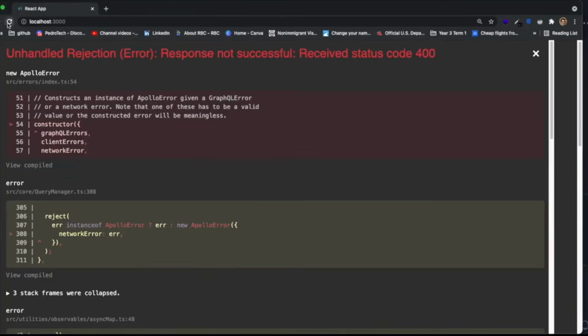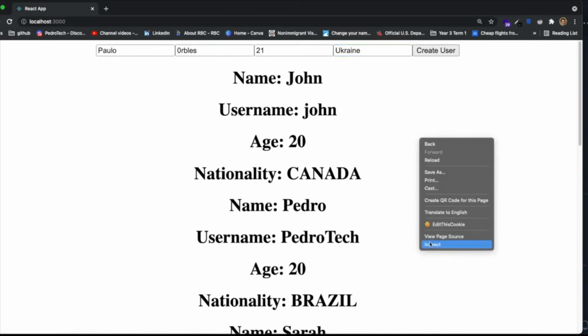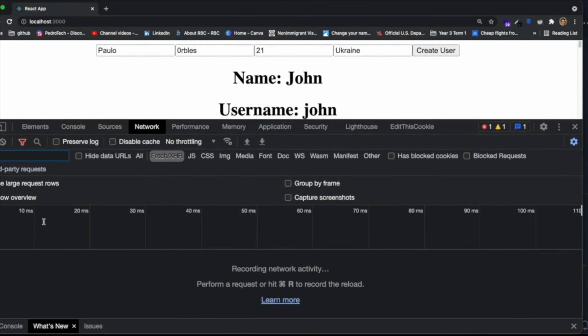Let's go to our server over here. I'm going to just refresh the page because sometimes while we're writing, it might give us errors. And then I'm going to come over here. Let me just create a fake person. Let me call it Paulo. Then the username will be, I don't know, I'm just going to write random letters. And then what else? An age will be 21. And the nationality, let's make it something like, I don't know, Ukraine. And when you click create user, I want to be able to actually make the request. So I'm going to open up the network tab over here. And what should happen is a create user GraphQL request should appear as we click on the button.